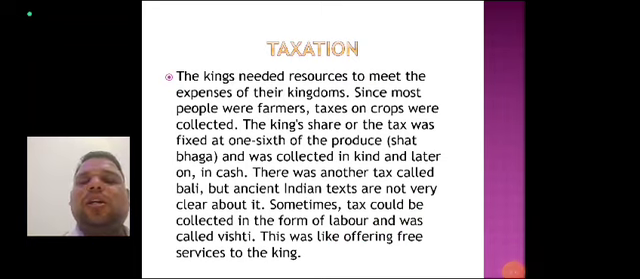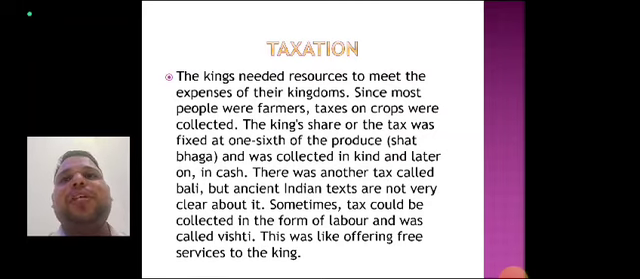Now, in taxation, in order to meet the administration expenses, taxes were imposed on the people of the kingdom, and special officers were appointed to collect these taxes. Some of the important features of the taxes were: the taxes were imposed on crops. This was the most important, as most of the people were farmers. The tax was fixed at one-sixth of the production, and this was known as the bhaga or a share.